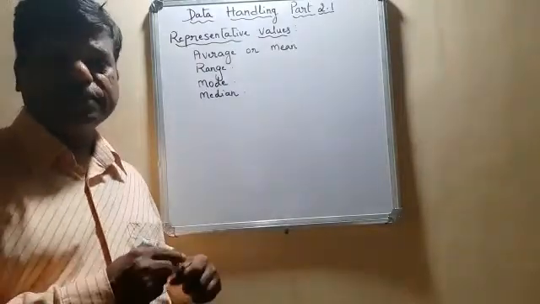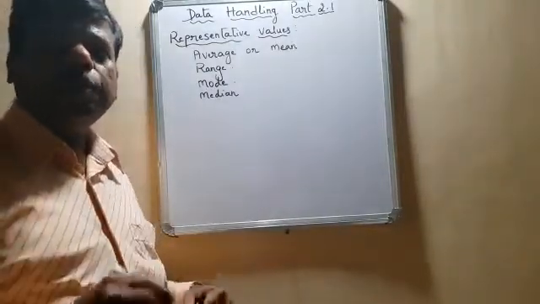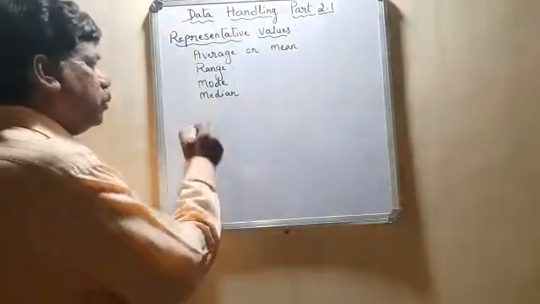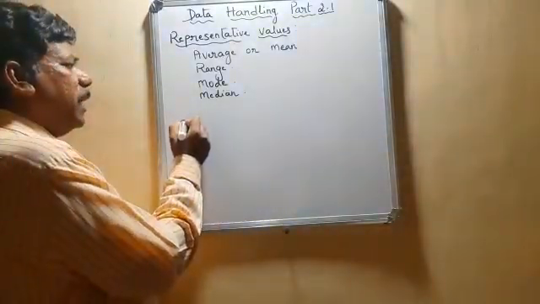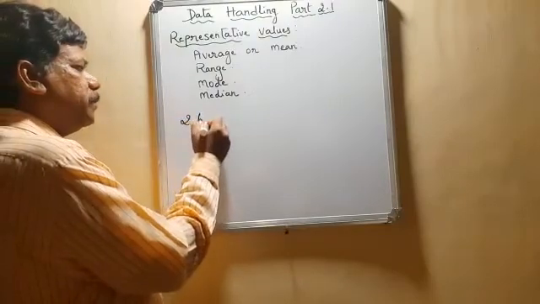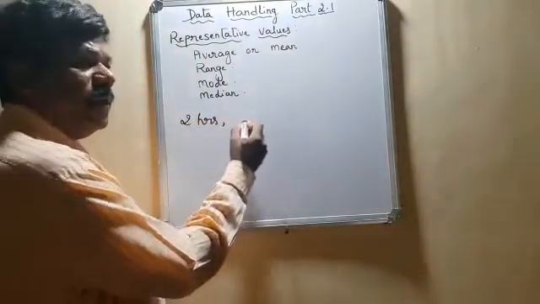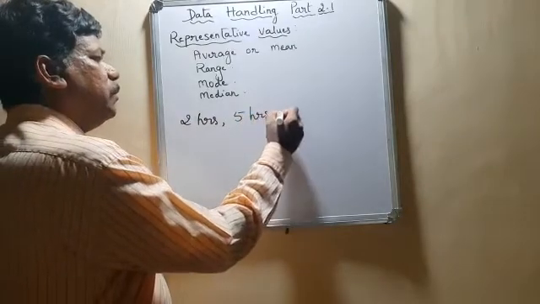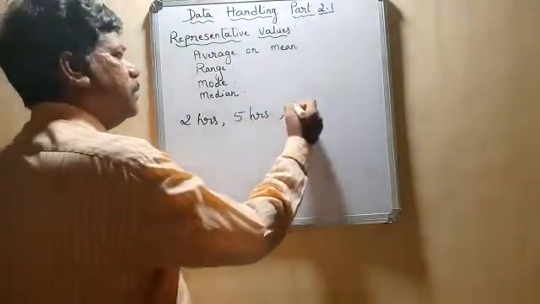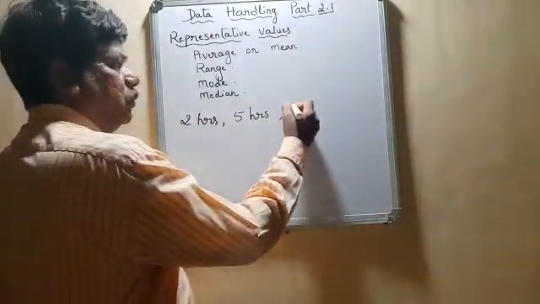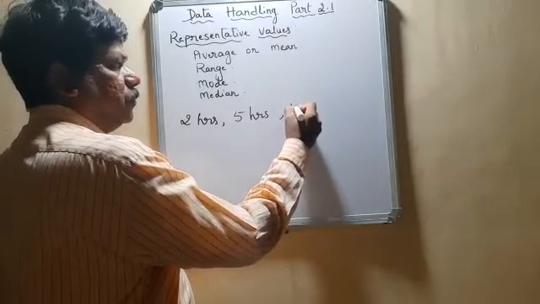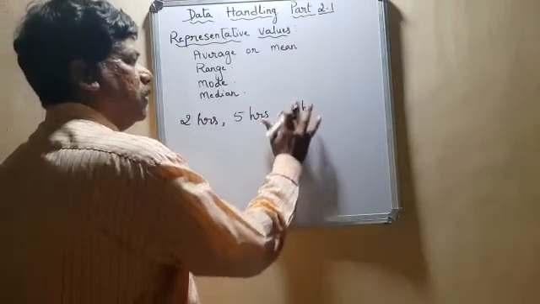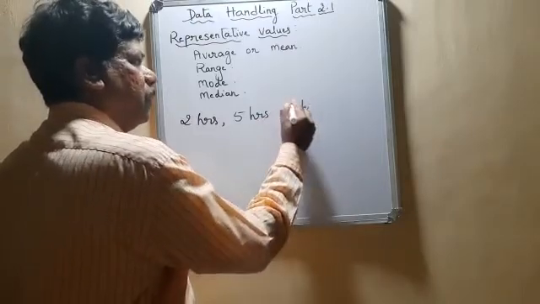Let us take another example where a person is practicing swimming for hours together. On the first day he practiced 2 hours. The second day he practiced 5 hours, and on the third day say 5 hours again.